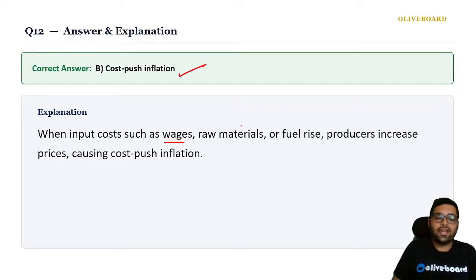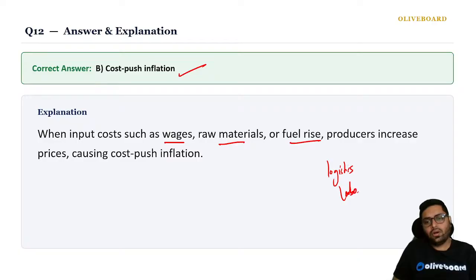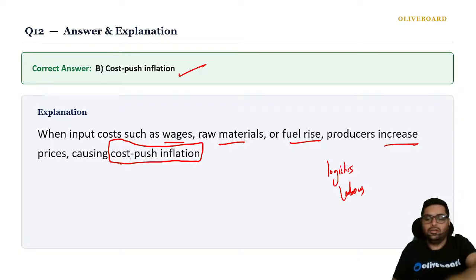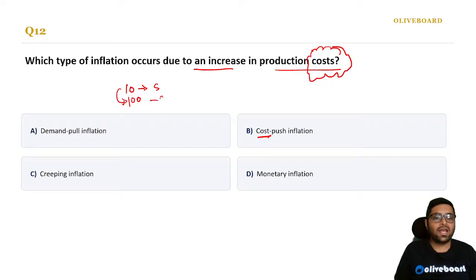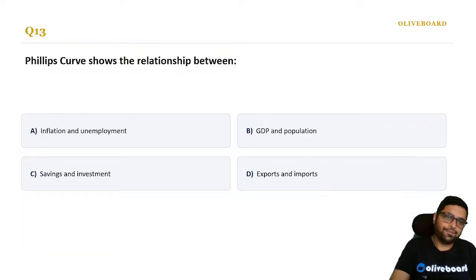When input costs like wages, raw material, fuel price, logistics cost, labor cost, all these things increase, there is cost push inflation. That is called cost push inflation. What is demand pull inflation? When there was demand for 10 apples, that was a definite demand. Suddenly it increased to 100 apples. So this is called demand pull. But the supply cannot increase suddenly, na? Supply is almost the same. So this is called demand pull inflation. The prices will rise like anything.